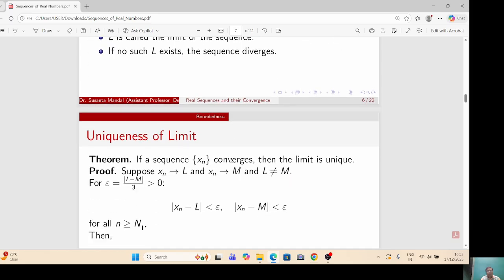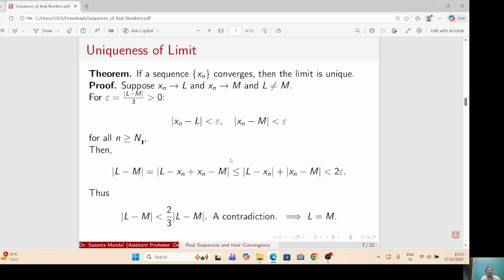Now we shall prove a useful result, the uniqueness of limit. This result says that if a sequence x_n converges, then the limit is unique. Let x_n tend to L and let x_n tend to m, and L not equal to m. Since L is not equal to m, mod of L minus m by 3 is greater than 0. Take epsilon equal to mod of L minus m by 3.